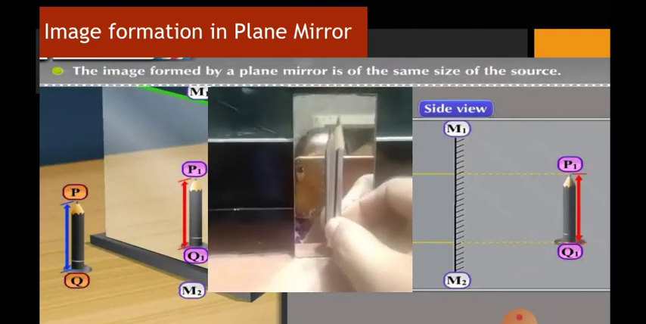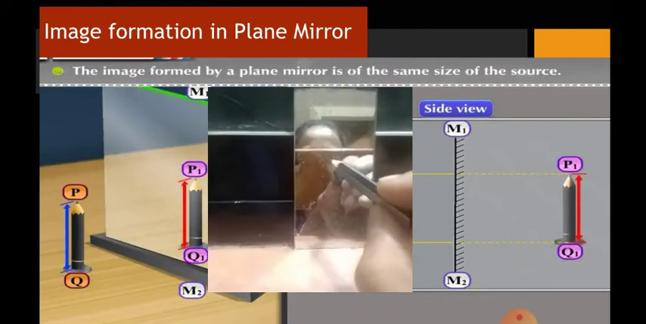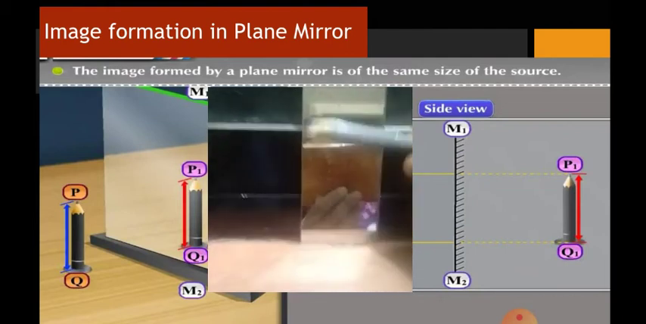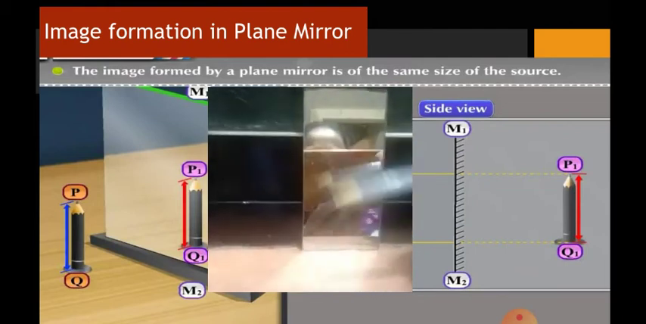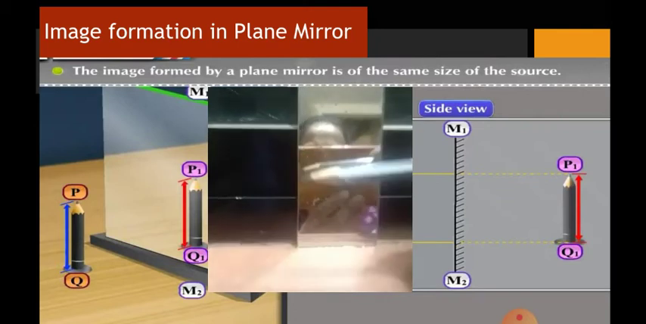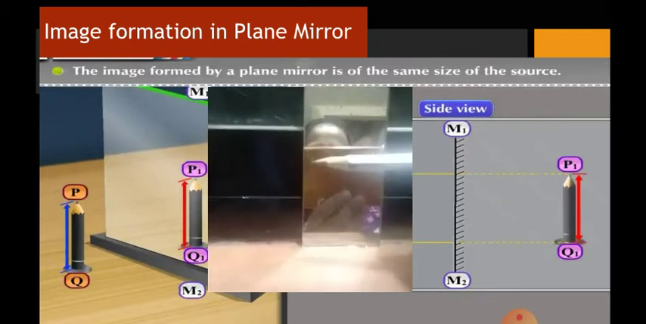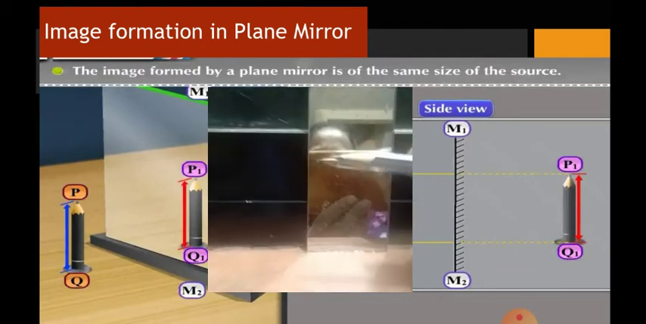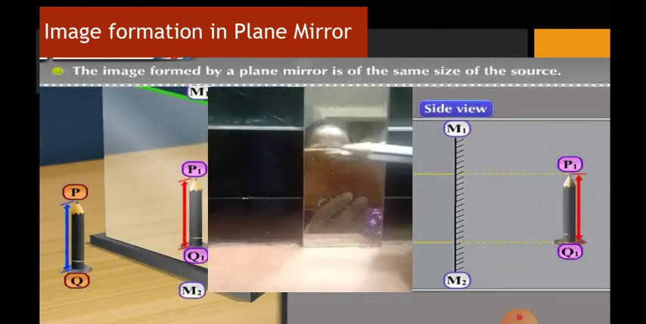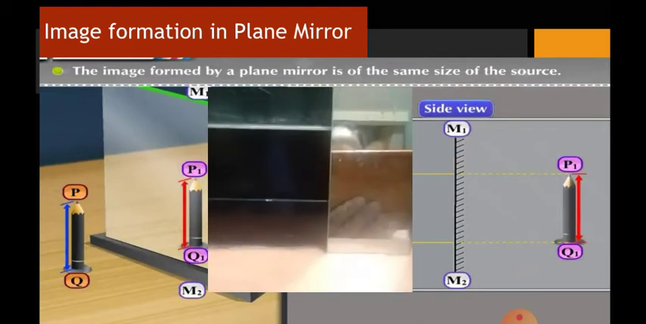You can see the pencil which I am touching here right now. You can see the way I am moving the pencil, the same way the image of that pencil will be formed. You can see it at the same distance also. Fine. So this is how the image is formed in the plane mirror.